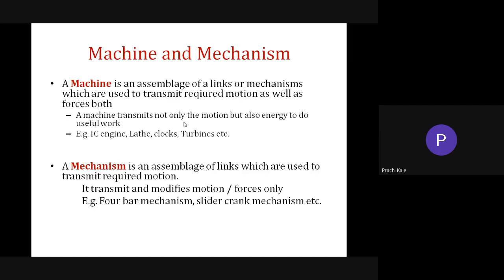So what should be the content of those notes? For machines and mechanisms, list out the mechanisms which are used for various applications. They can ask you whether the following mechanism is the first inversion of the ladder crank mechanism used for this application. Likewise, make a chart of that. That will be very useful.